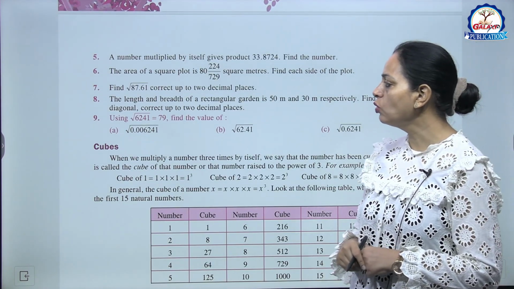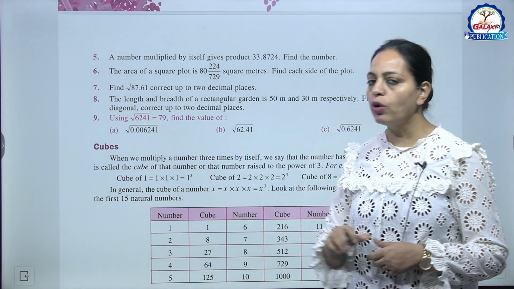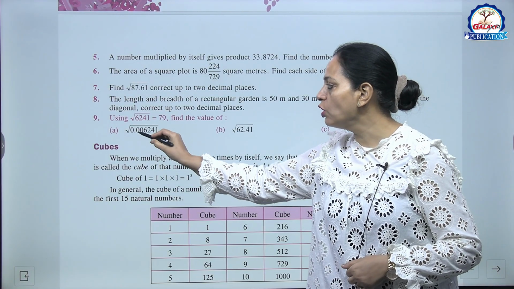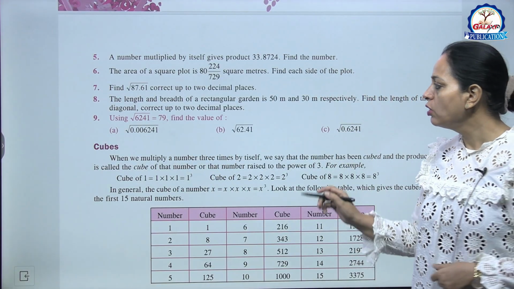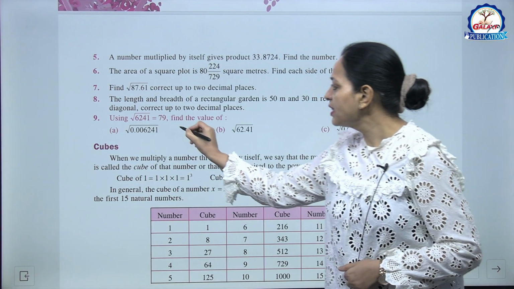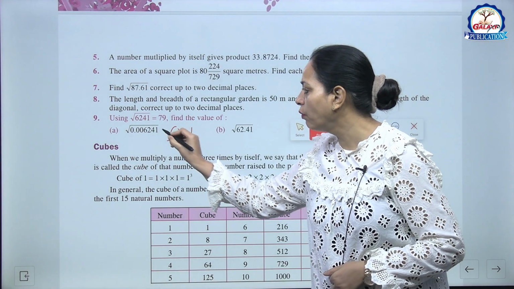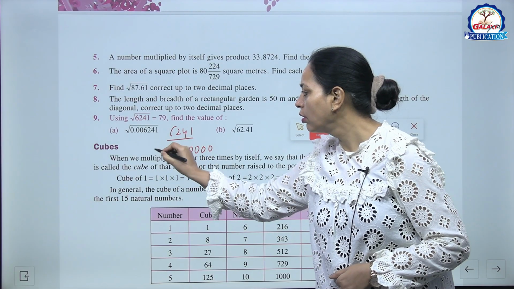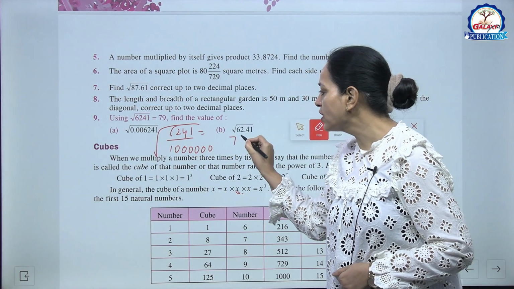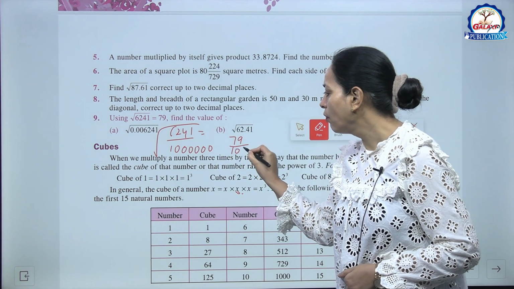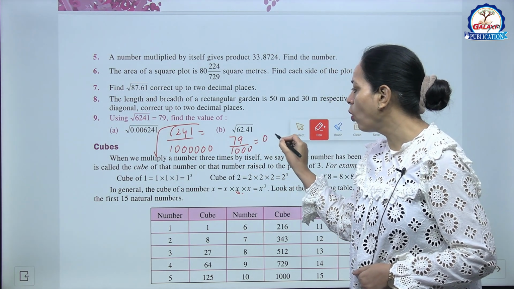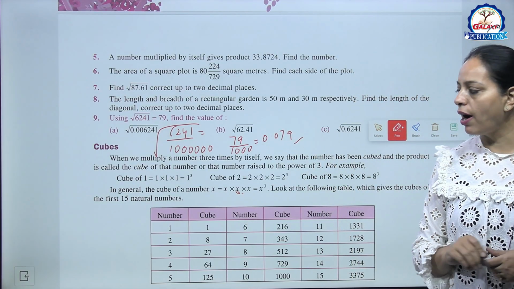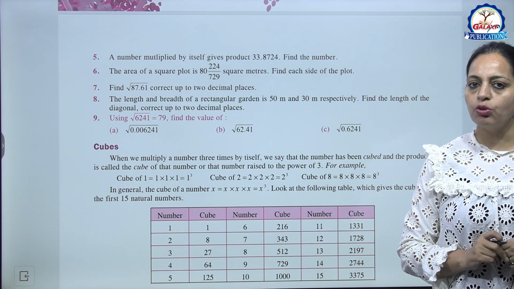So now here, like the ninth question, using root 6241 equal to 79, find the value of, like, part A, square root of 0.006241. So what is this? This is 6241 upon 1 2 3 4 5 6, 6 zeros. So you know its square root is 79 and the square root of the denominator is 1000. So this is 0.079, right? Similarly you can try the remaining parts. Okay, I hope these are clear to you.